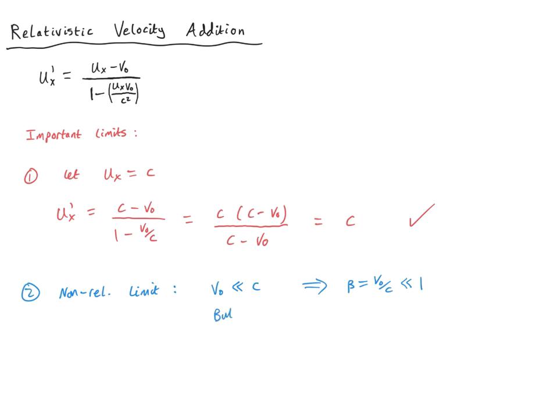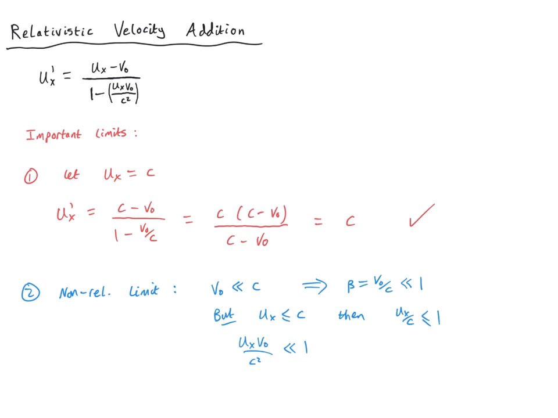But since ux is less than or equal to the speed of light, then we can say that ux over c is less than or equal to 1. Overall, then, the factor ux v naught over c squared that actually appears in our velocity addition formula is something, therefore, that is much, much less than 1. So this holds in the limit v naught is much, much less than c, actually for any permissible ux less than or equal to c.